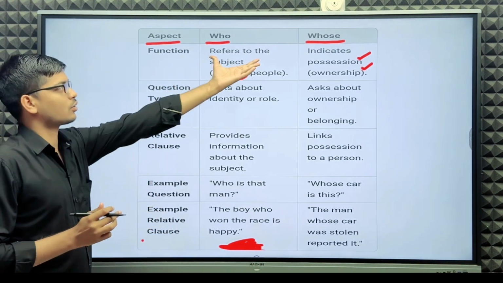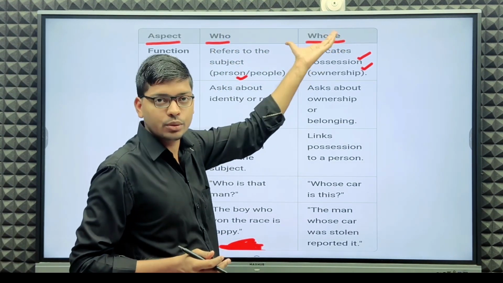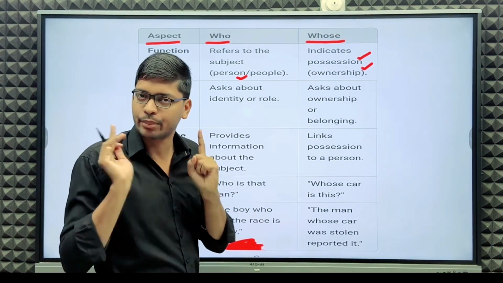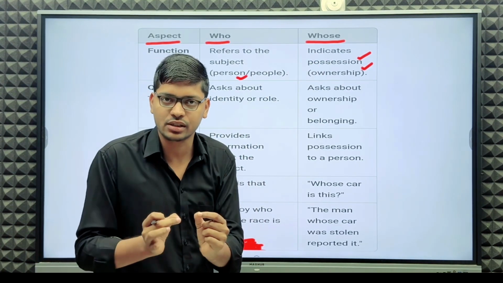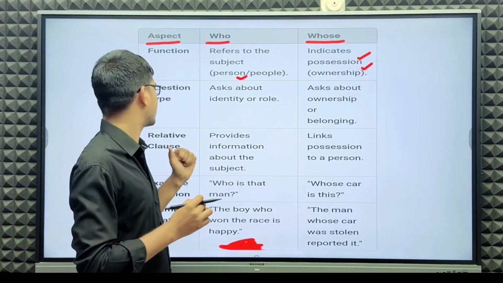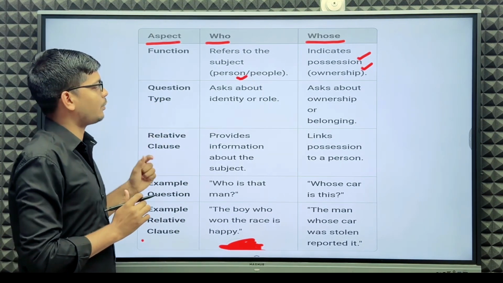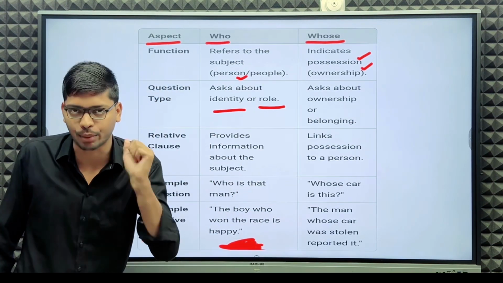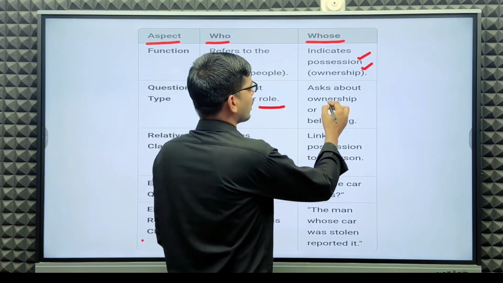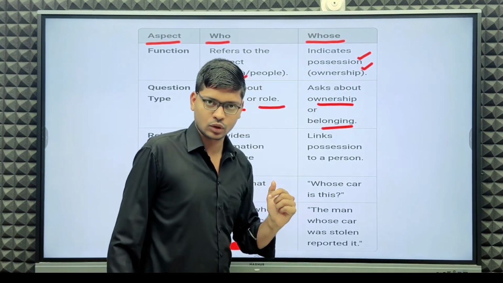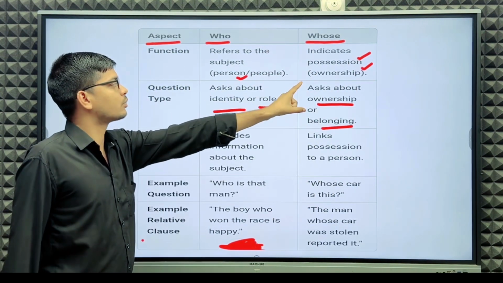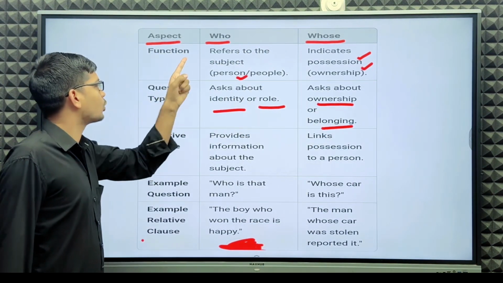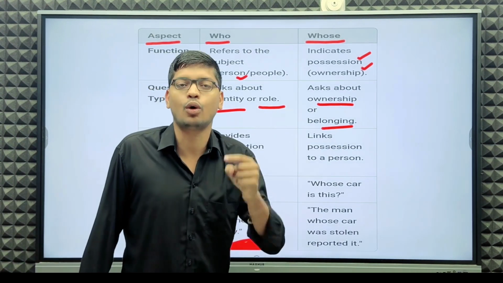This is the most common and most important difference here. Who refers to a subject, a person or people. Whose indicates possession or ownership. Next, question type: who asks about the identity or role of a person or people, but whose asks about ownership or belonging of a person.